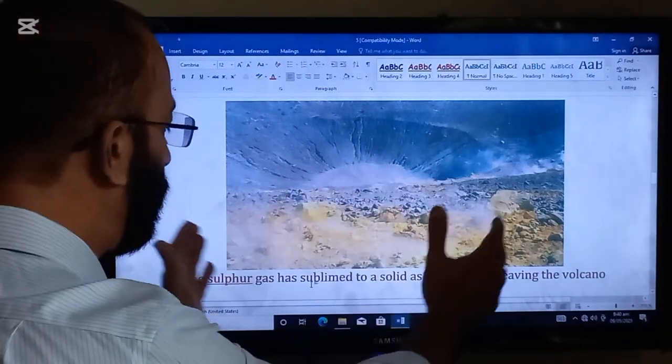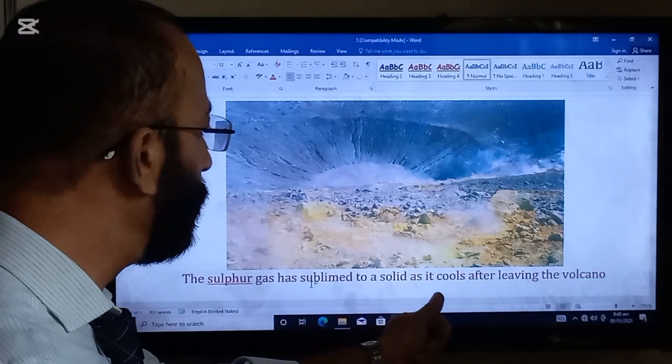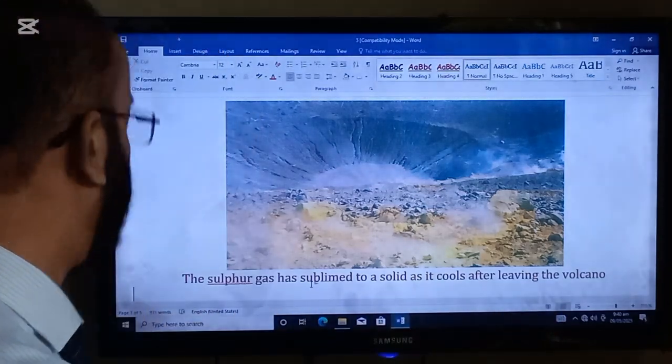Here is a figure shown. Sulfur gas has sublimed to a solid as it cools after leaving the volcano.